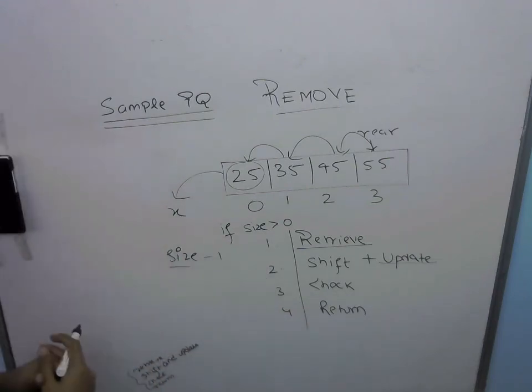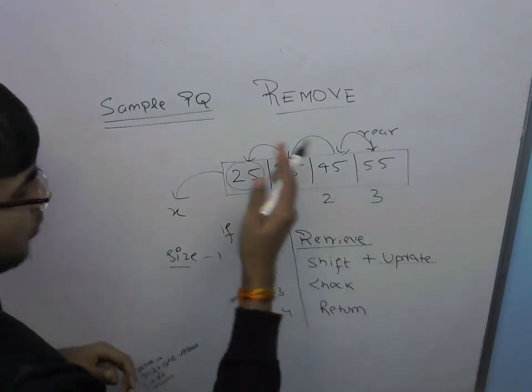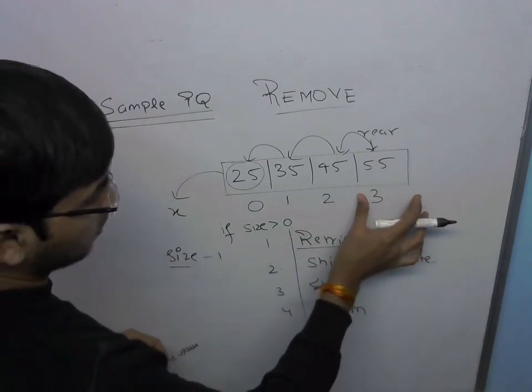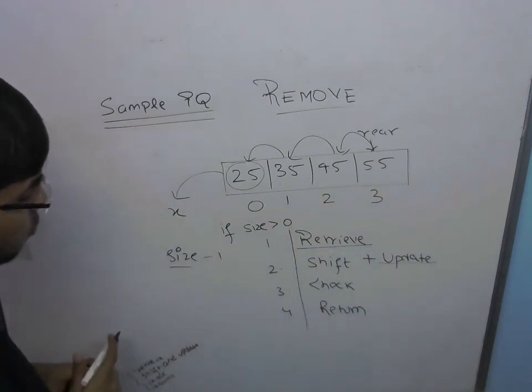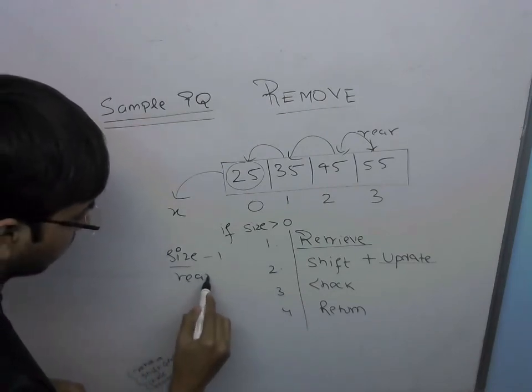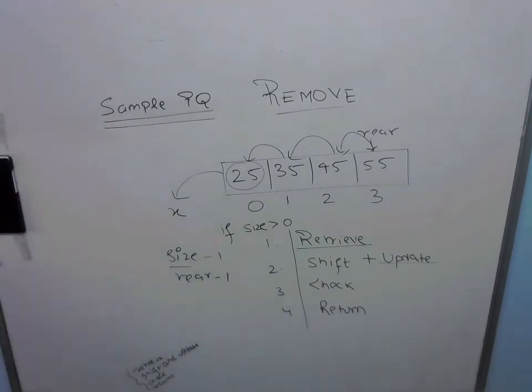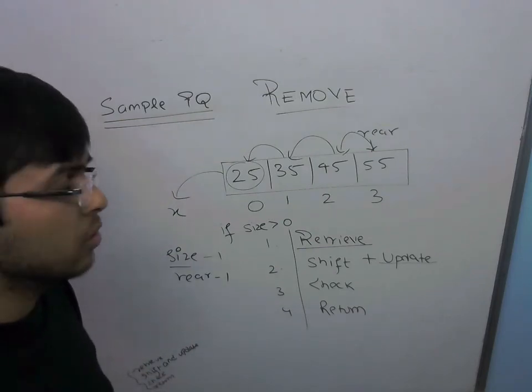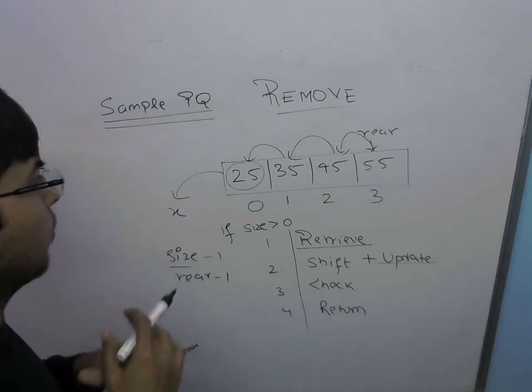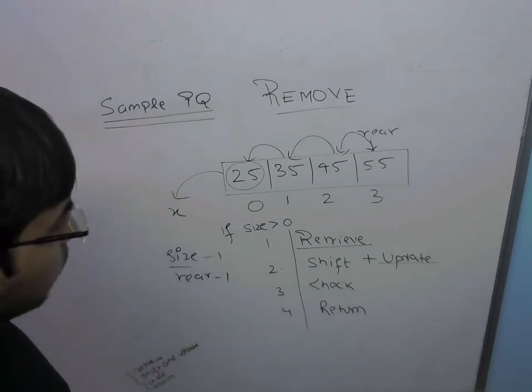So now the size has been reduced. Furthermore, because of shifting, index 3 is no longer my rear. Instead, index 2 becomes my rear. So I also decrease rear by 1. Now we have already seen the consequences of removing items from the 0th index, or the first position, of an array. We need to perform shifting, and this is a time consuming operation, but still this is a property of a priority queue and we need to do that.